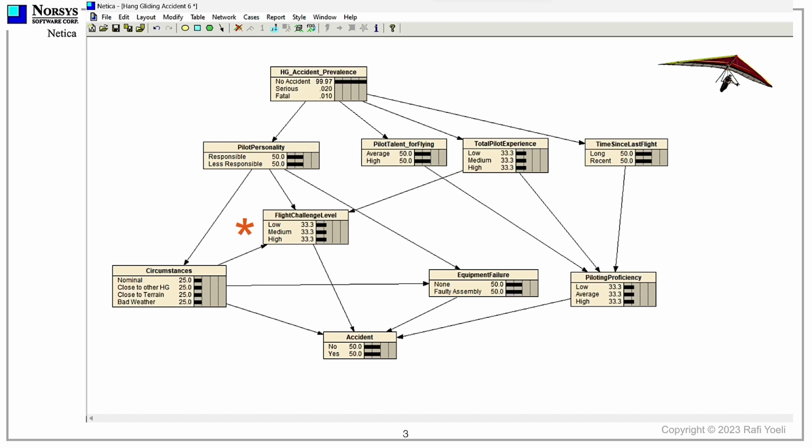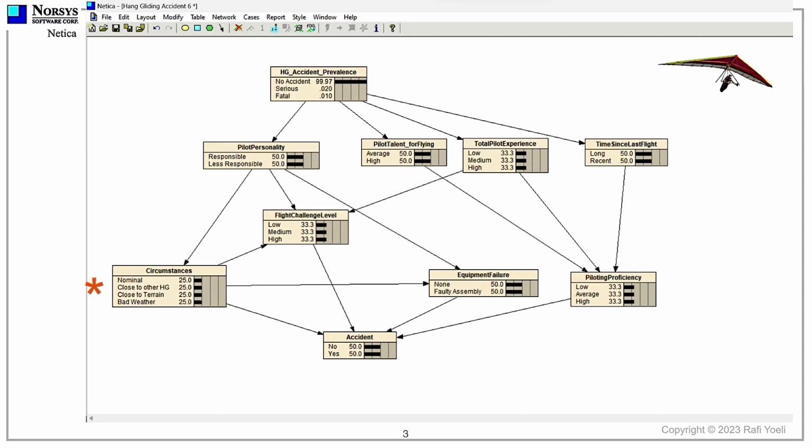The node flight challenge level on the third row gives a feel for the effort level that day. This is influenced among others by the pilot's experience, because less experienced pilots would find any conditions more challenging, and to some extent also on the pilot's personality, and some other considerations such as other hang gliders close by, flying close to terrain or bad weather, all of which affect the challenge level for that pilot.